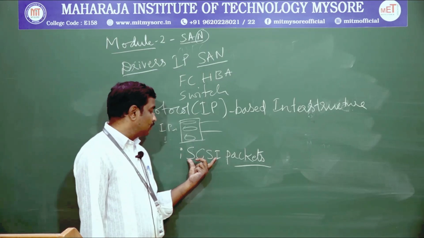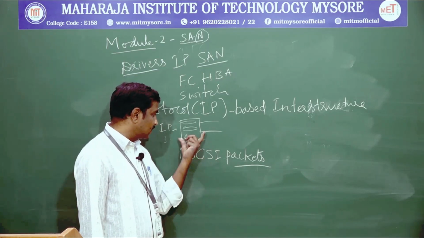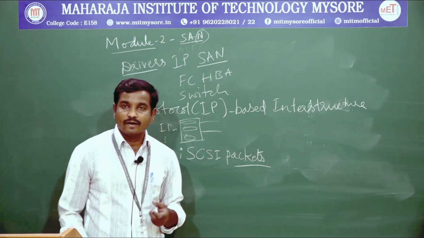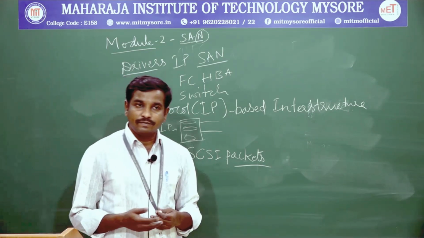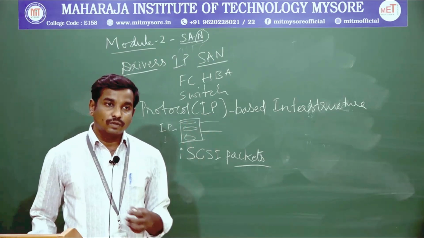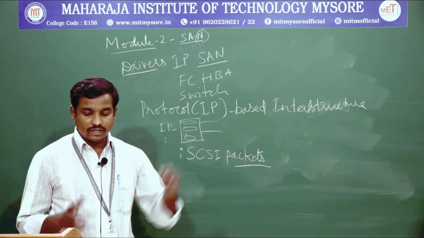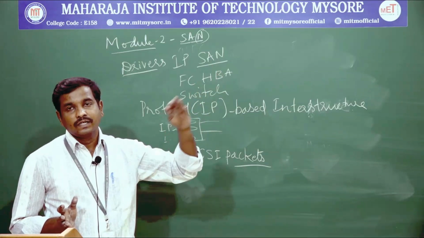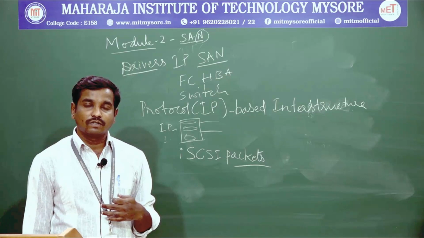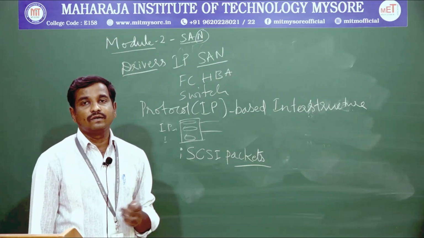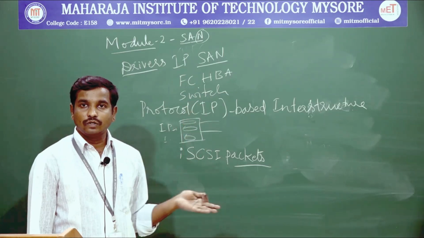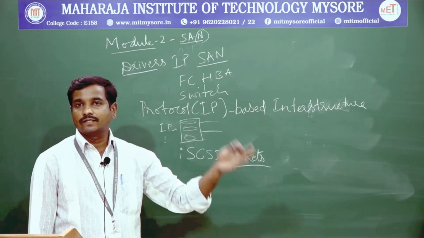So if we make the connections at the block level at the transport layer itself, we adapt the connectivity so that a large number of servers are connected to the storage networks. A large number of storage servers will be connected to the storage networks. By this we can reduce the cost of connectivity between the host machines as well as the arrays.